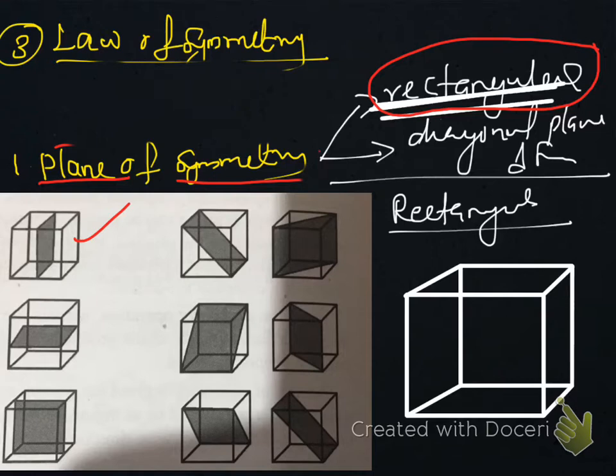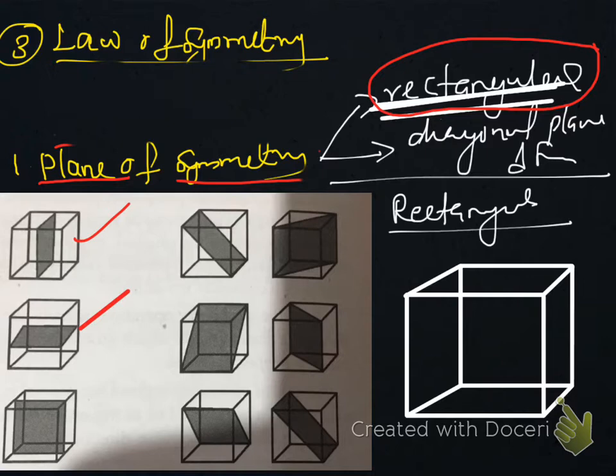Next one, we have to cut like this. One plane we are creating, this one. It cuts one half above and one half below. So two equal halves have been obtained. Here you can see the cutting of the left face and right face along with front and back. So this is also completed.